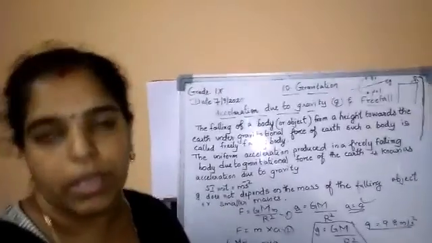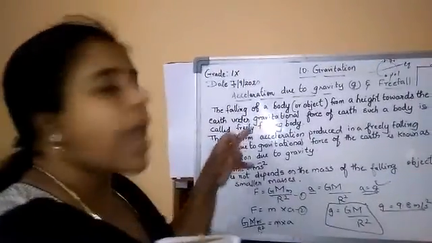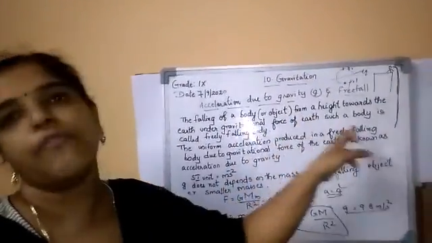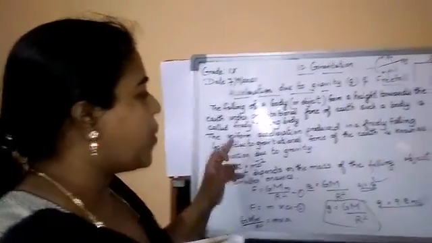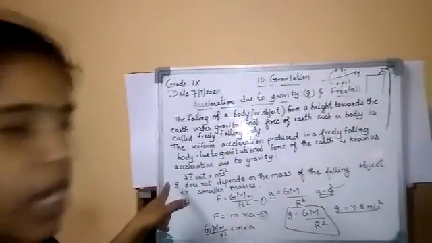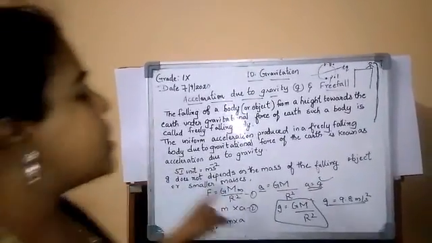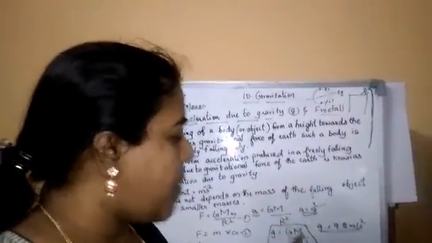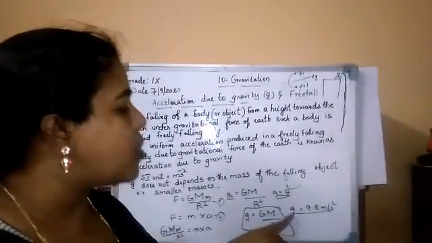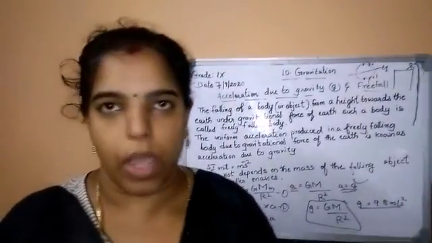If you fall from a big tower, that is also one example, but I am not saying you should fall. And the uniform acceleration produced in the freely falling body due to the gravitational force of the earth is known as acceleration due to gravity. What is small g? It is denoted by small g. What is the SI unit? Meter per second square. The formula is capital G M by r square. The value is equal to 9.8 meter per second square.